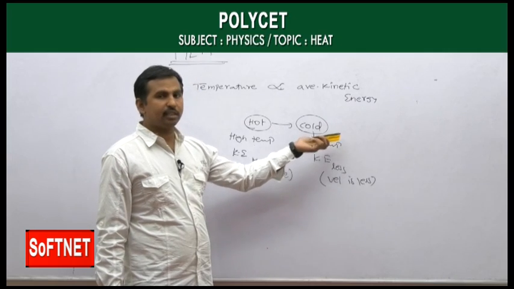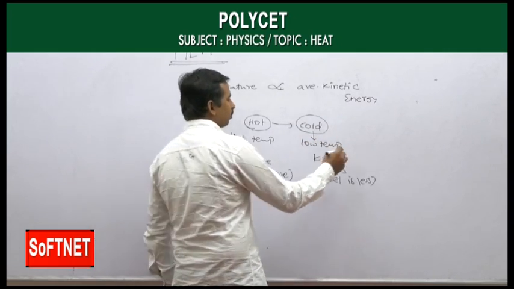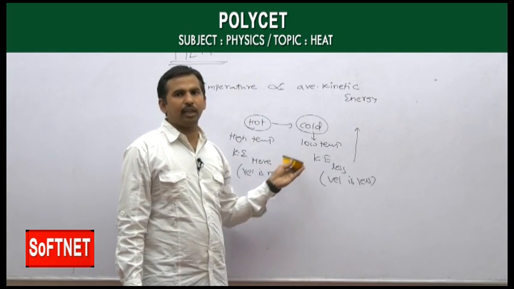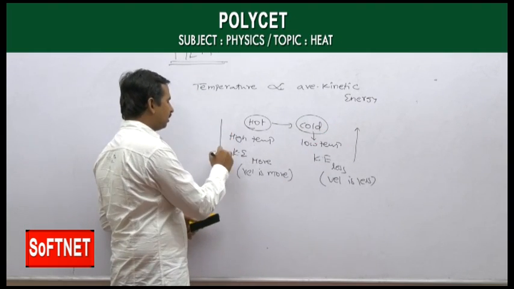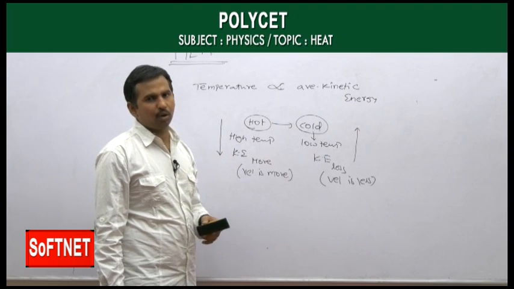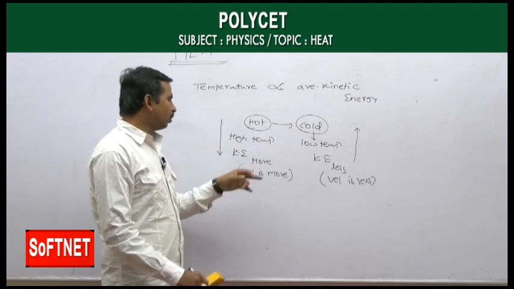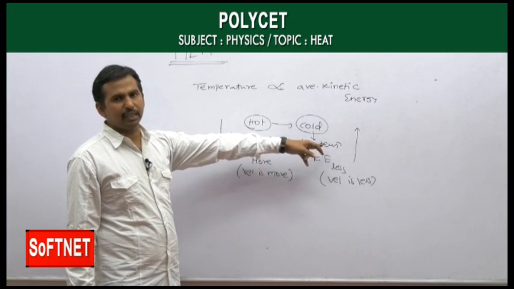As the kinetic energy increases, there is a rise in temperature of the cold body. As the hot body gives its heat energy to the low temperature body, there is a decrease in its kinetic energy, so slowly the temperature of the hot body decreases, while the temperature of the cold body increases.